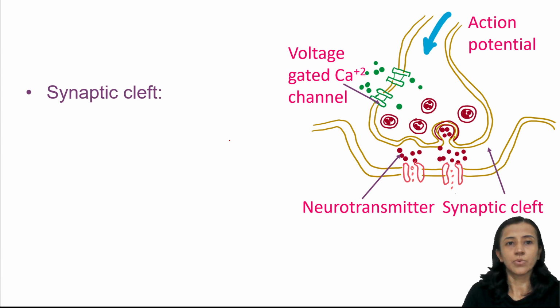Now, the synaptic cleft, as it is a gap between the presynaptic and postsynaptic neuron, the gap is about 20 to 40 nanometer. And it has extracellular fluid, and it has the enzyme which causes degradation of the neurotransmitter. For example, for acetylcholine, the acetylcholine esterase enzyme is available.